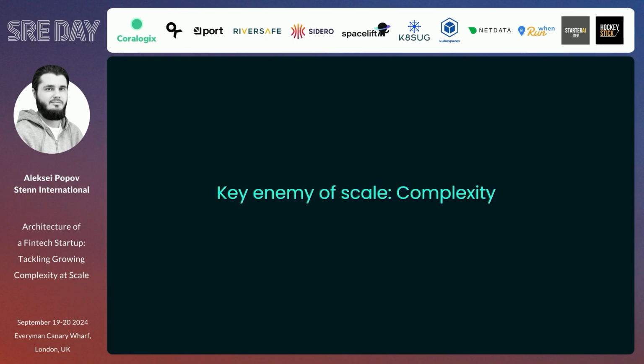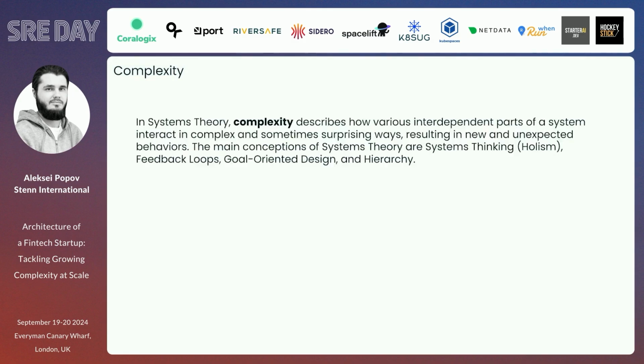The key enemy of scale is complexity. If we quickly take a look at the complexity side, in systems theory, complexity describes how many components in the system are communicating with each other and how many dependencies we have. Systems theory helps us define that with about 4 main principles: systems thinking as holism, where we look at the system as a whole, feedback loops to get data and understand how a system performs, goal-oriented design, and hierarchy.